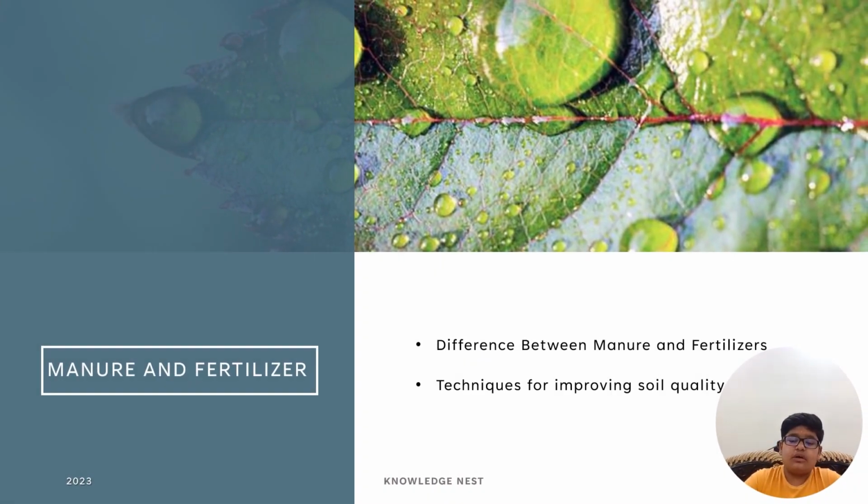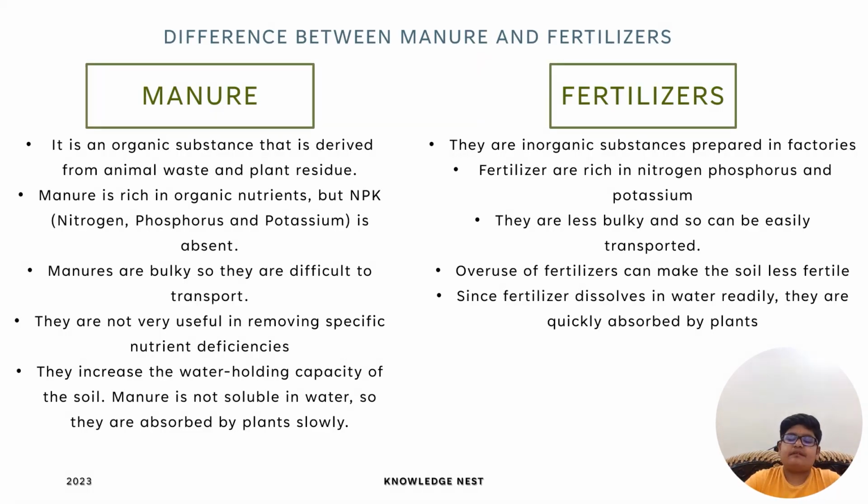Let us now know about the third agricultural process, which is manures and fertilizers. सबसे पहले हम लोग जान लेते हैं what is the difference between manures and fertilizers. Manure is an organic substance that is derived from animal waste and plant residue. Manure is rich in organic nutrients, but nitrogen, phosphorus, and potassium is absent.